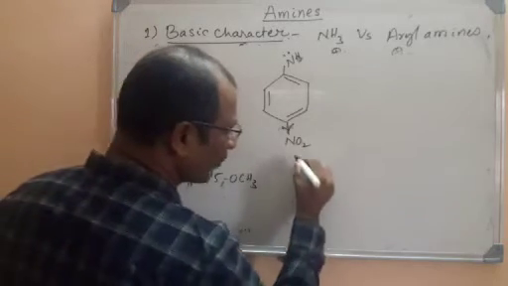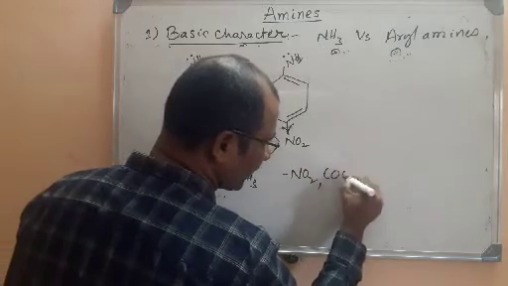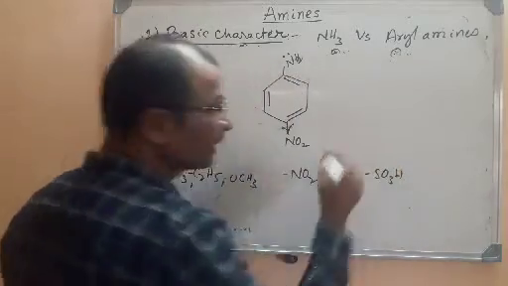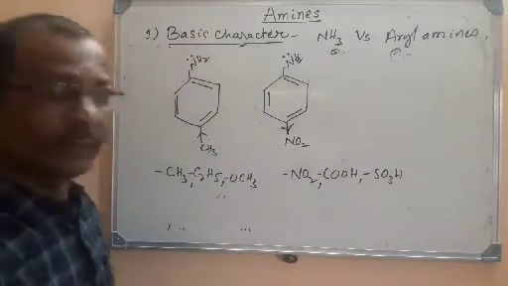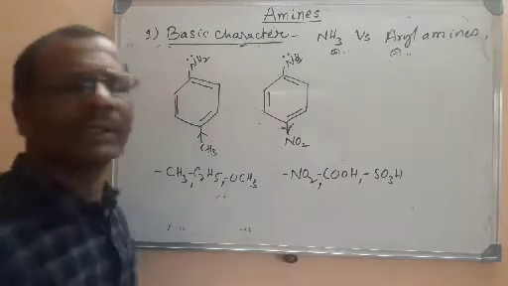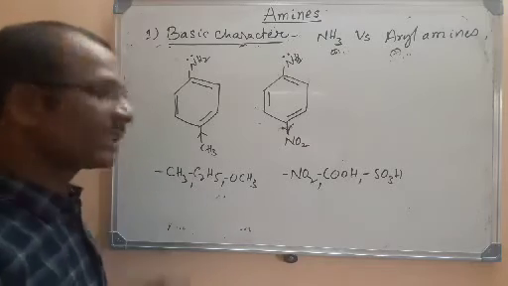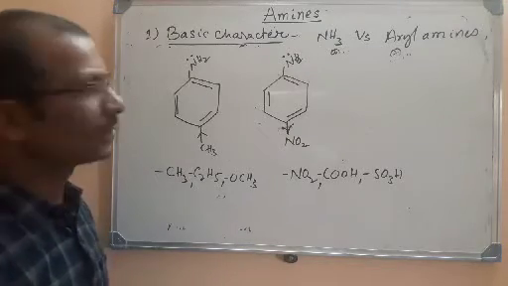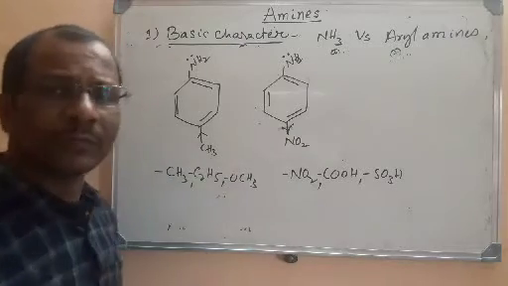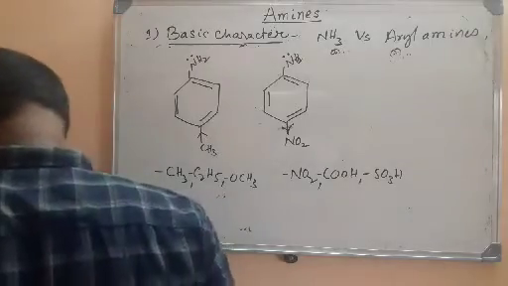For example, if you have groups like NO2, here already I have mentioned, or even if you take carboxylic acid, or you take sulfonic acid groups, these groups will be decreasing the basic strength of amines. This is nothing but electron withdrawing groups. These are nothing but electron releasing groups. So this is the effect of different kinds of groups on aromatic amines, on their basic strength.